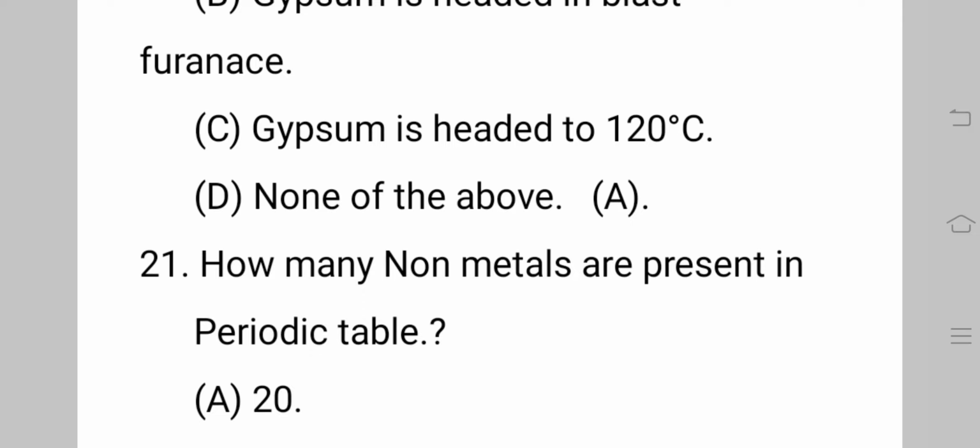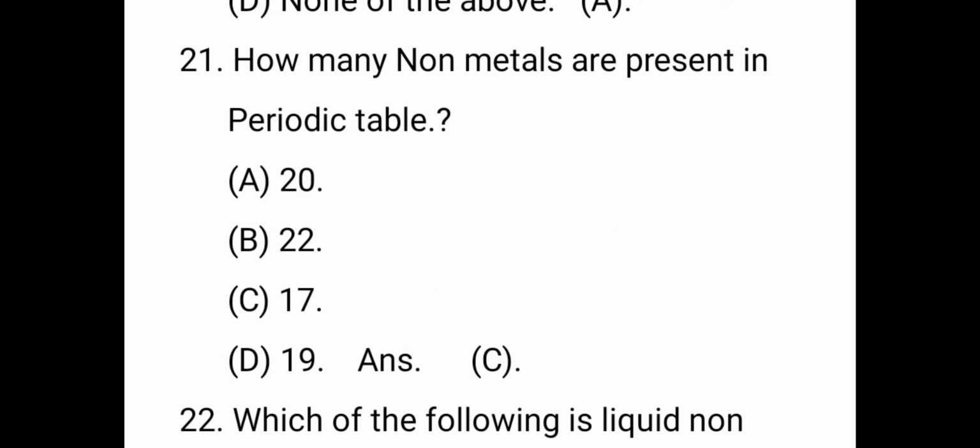The next question. How many non-metals are present in the periodic table? The right answer is C, 17.